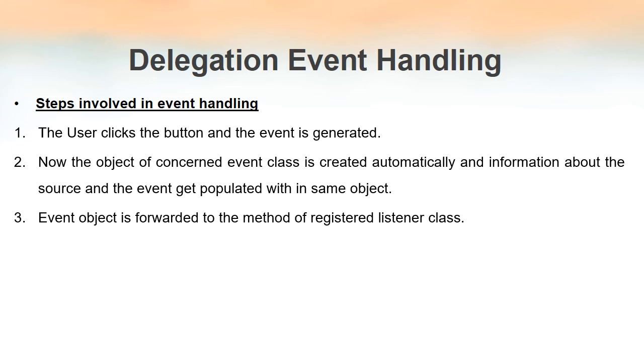This event object, which contains all the event information, is forwarded to the method of the registered listener class. The listeners are waiting for an event. So the event object that gets populated in the second step will be forwarded to the method of the registered listener class. Now inside the listener class, the corresponding method will get executed and it will return back the result. So this is how an event gets handled.